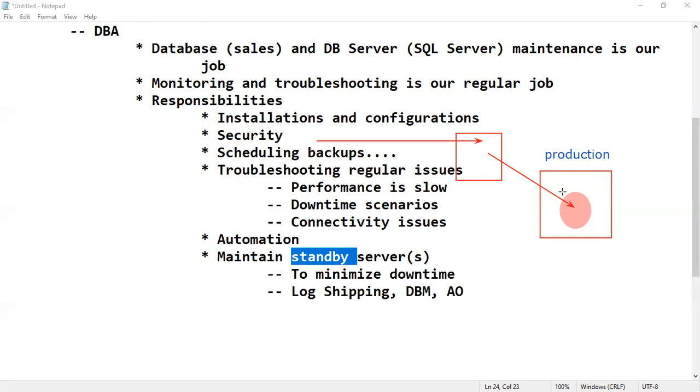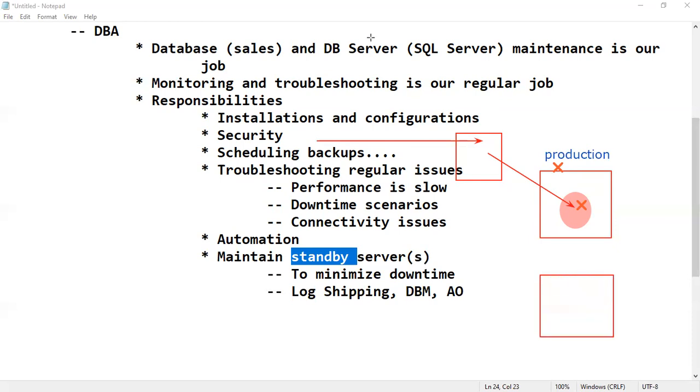Okay, so this is our production server. Suppose tomorrow unexpectedly this production server is down or the database crashes unexpectedly, meaning not regular cases, exceptional cases. Then remember, this website will not work. So users cannot work here, meaning there is business loss to our users. Yes, so that is the reason, as a database admin, what we can do is compulsorily maintain one standby server here.